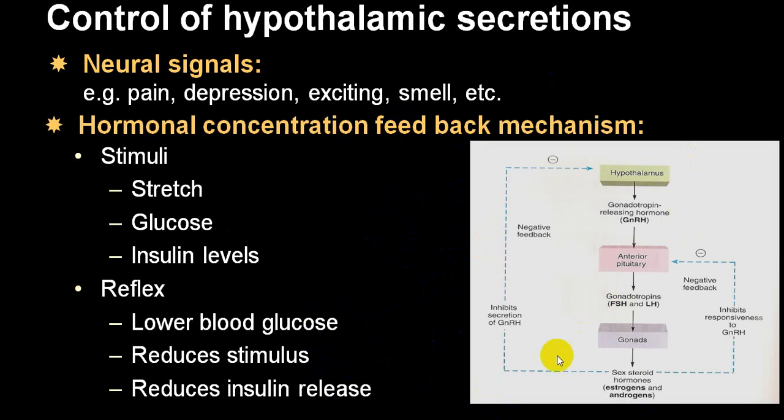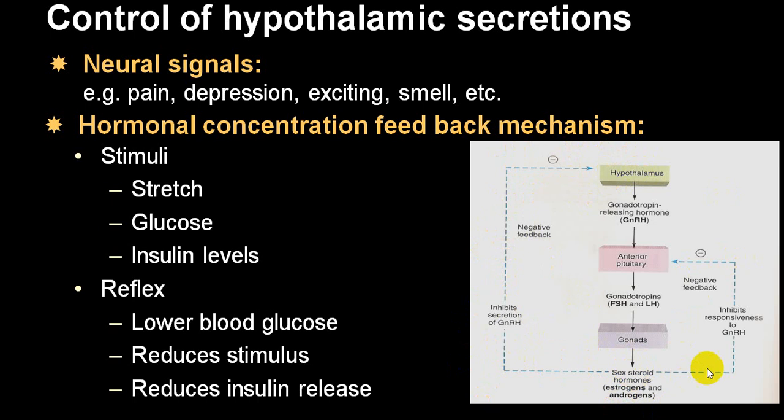As far as the feedback system is concerned, we'll be showing you in the next slide. But here, this is a good slide, so I'm explaining here. The hypothalamus, as for example, releases gonadotropin releasing hormone, which will act on the anterior pituitary, and through the anterior pituitary it will release FSH and LH, which will act on the gonads, and the gonads will release estrogen and testosterone, or we call androgens. Now this estrogen and testosterone will inhibit GnRH, which is released from the hypothalamus. This is called negative feedback, and this is called long loop.